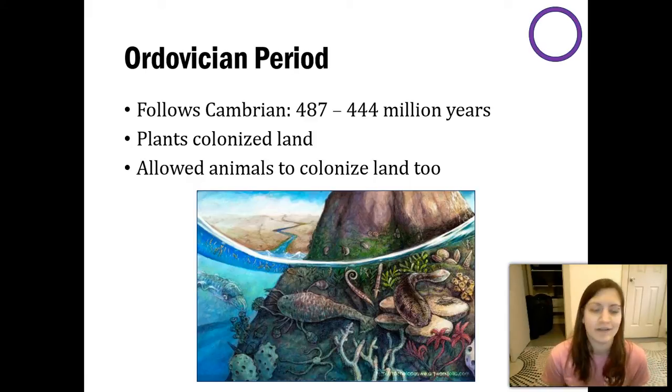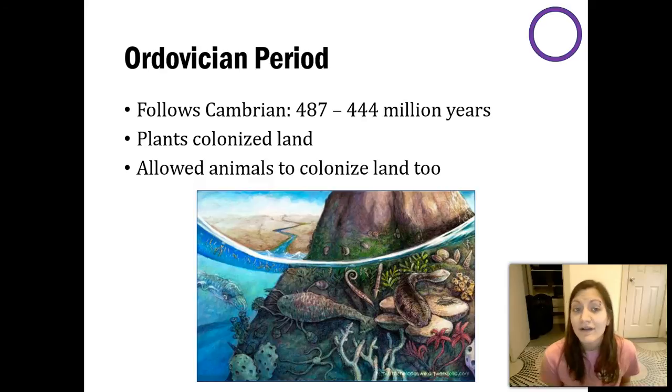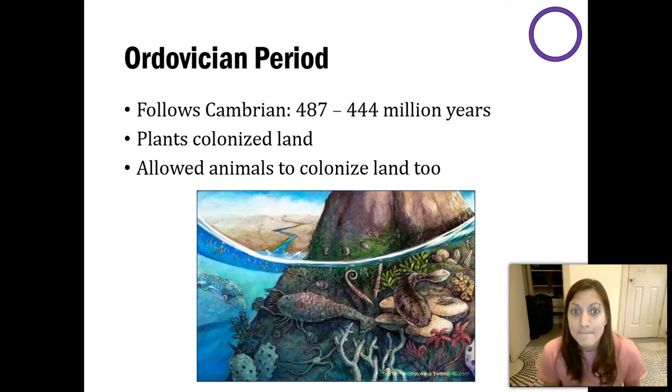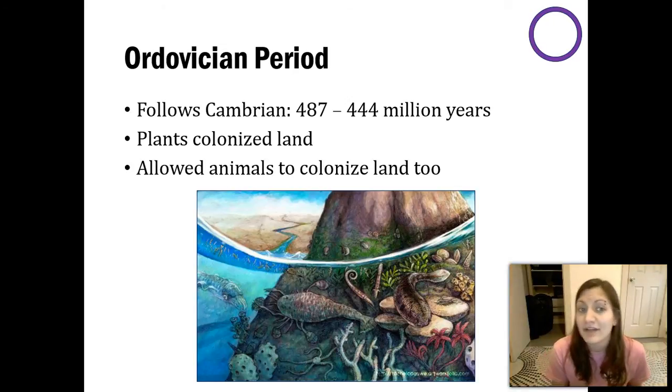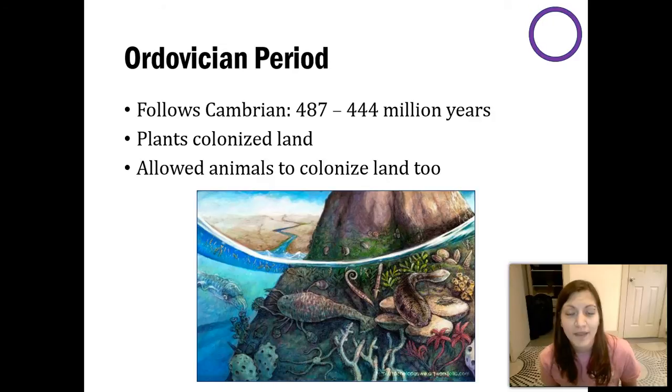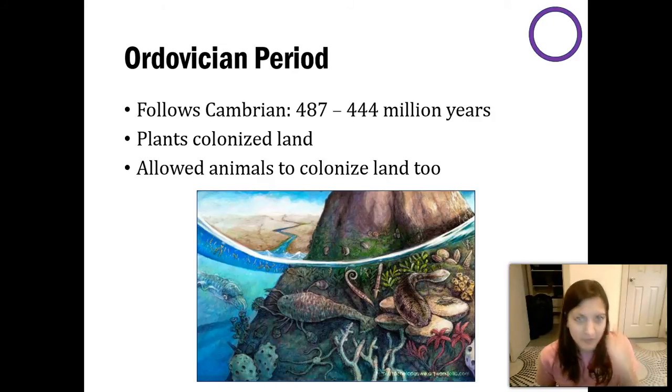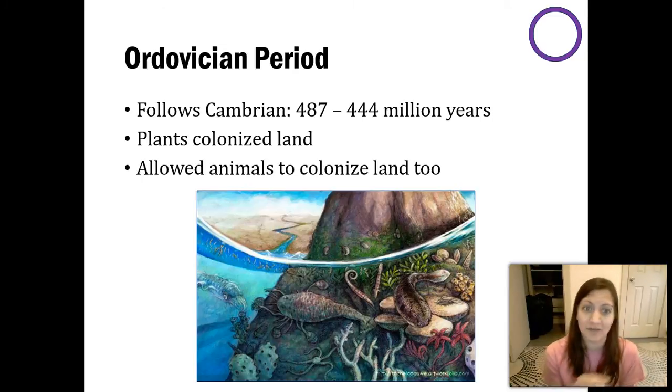Now, with a colonization of plants on land, you have a base of your food web on land, meaning organisms that fed on plants could colonize land as well. Of course, they're going to have different problems, but food isn't one of them. Again, we're talking very primitive organisms. We're not saying this is when crocodiles came out.